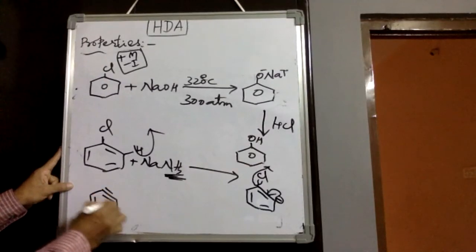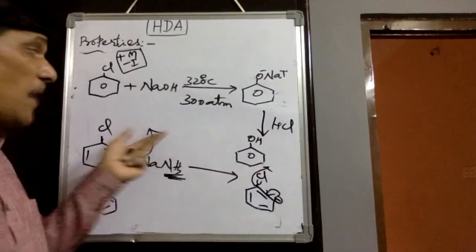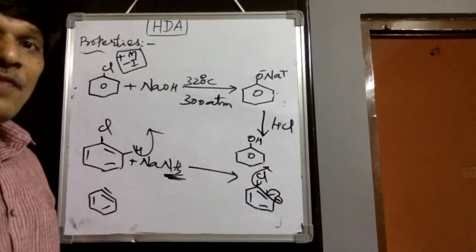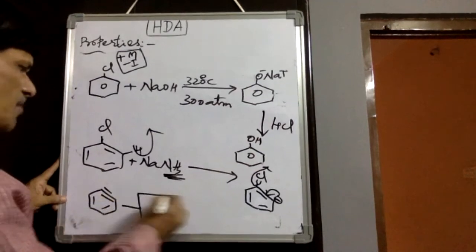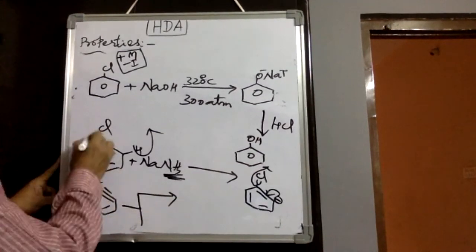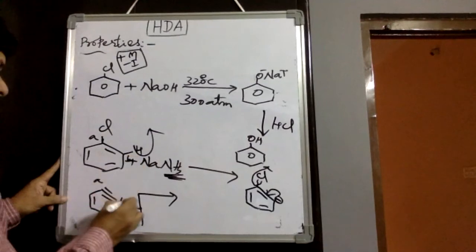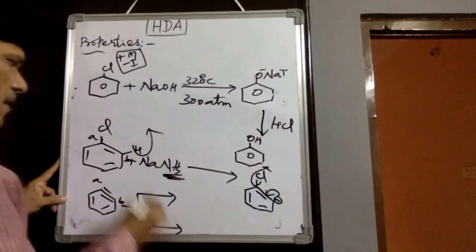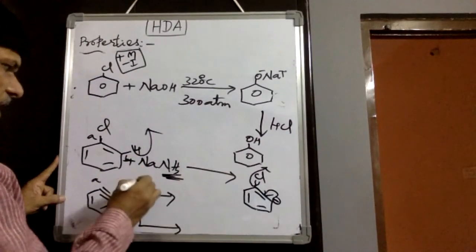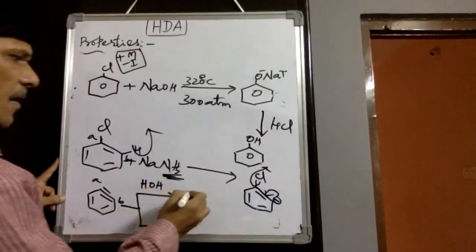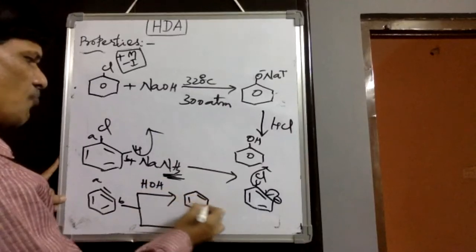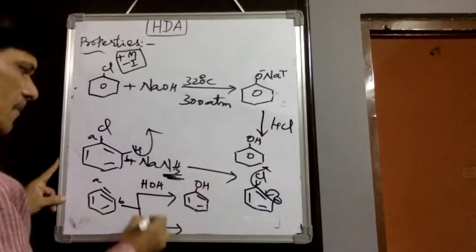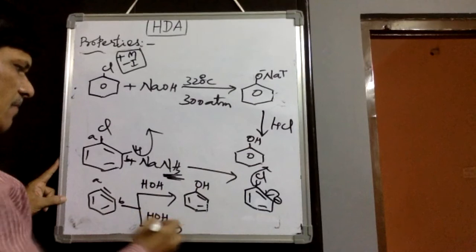Direct substitution is not possible even with a very strong base, so benzyne forms. After formation of benzyne, say this is the first position and this is the second position. Then on addition of water at the same position, direct substitution, you observe phenol.